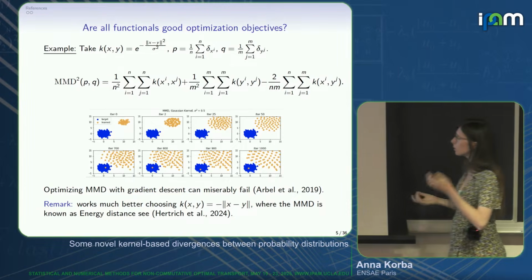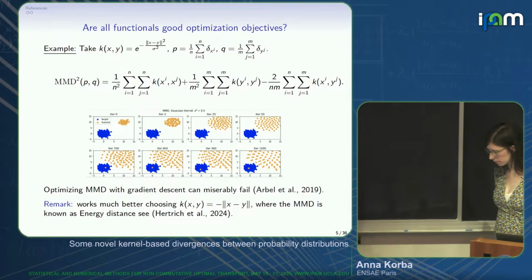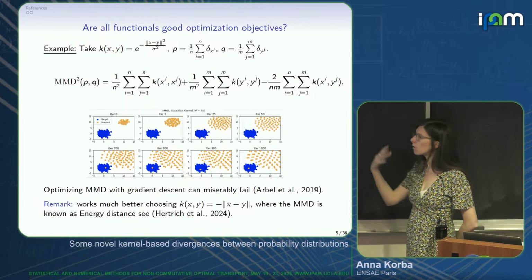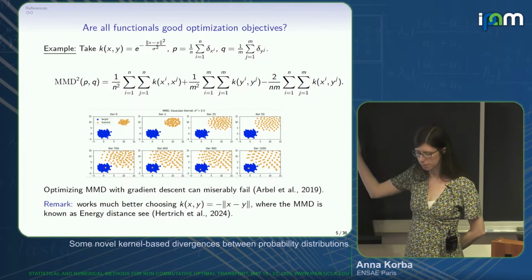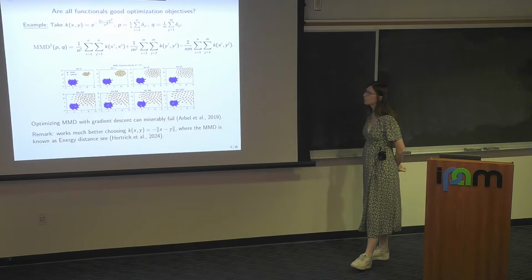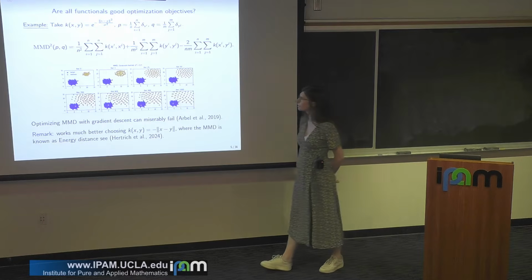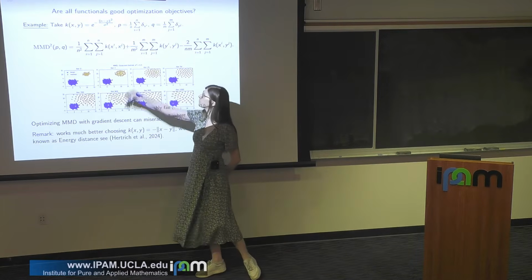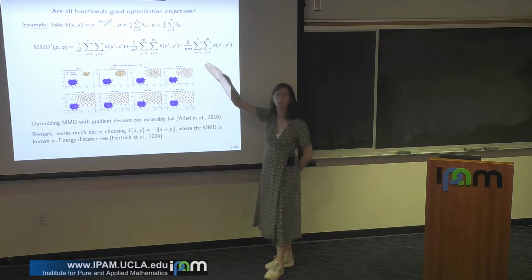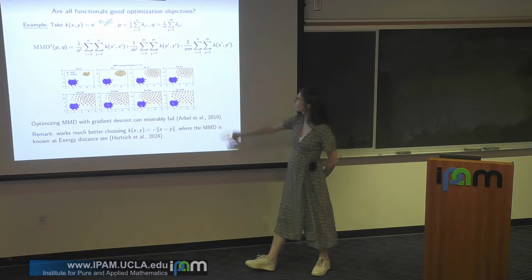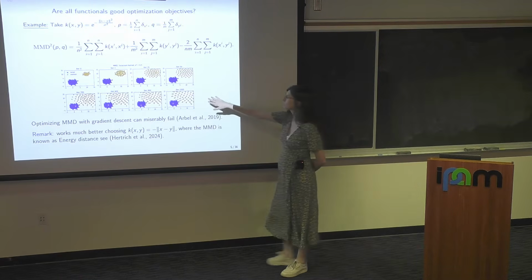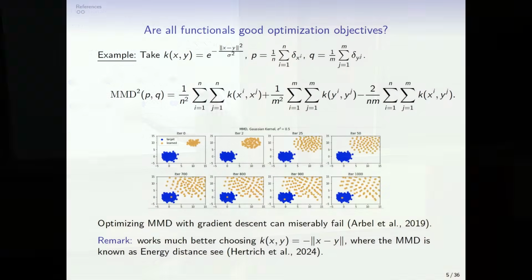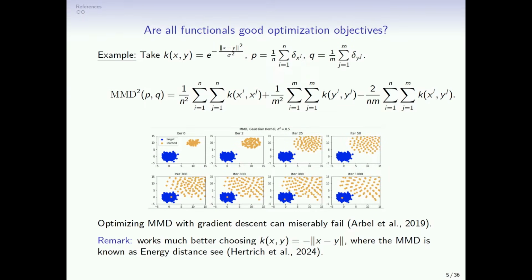But one question motivating this work was whether these functionals are good optimization objectives. What happens if I try to minimize them, for instance, for the applications I've mentioned? The answer is no, and I will explain why. Think, for instance, of the Gaussian kernel. You pick two discrete measures P and Q, so you have a very nice simple expression for the MMD as discrete sums. And here in this experiment, which is a very simple one, P at initialization is a yellow cloud of points, and Q is the blue one.